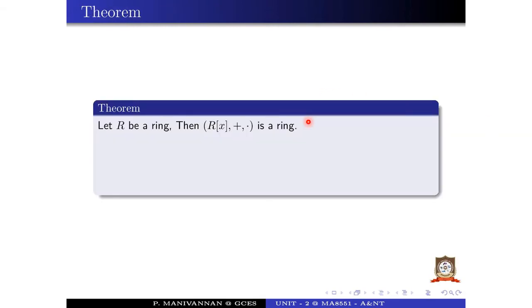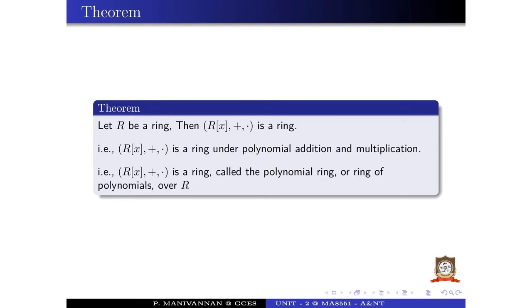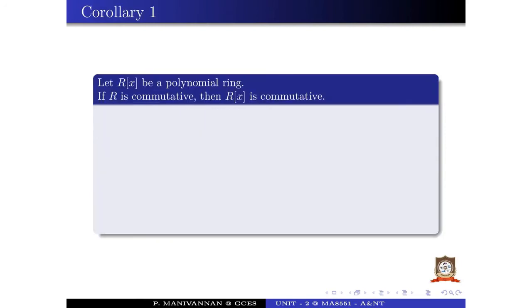In the previous video, we discussed the theorem: let R be a ring, then R of X, comma plus comma dot is also a ring. Ring means polynomial ring. That is, R of X, comma plus comma dot is a ring under polynomial addition and multiplication. R of X is called the polynomial ring or ring of polynomials over the ring R, not a real number, ring R.